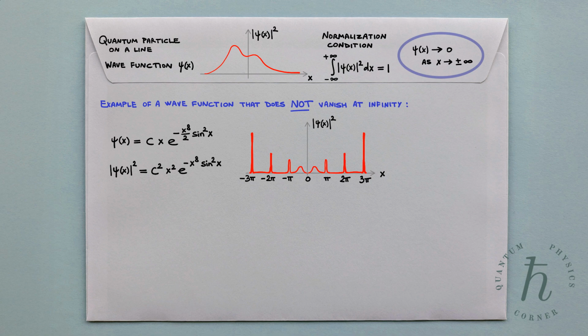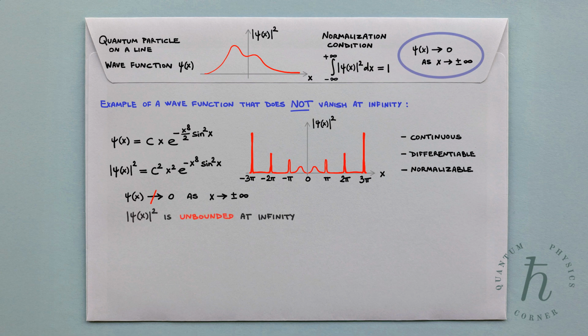This density function is continuous, differentiable, and most importantly, normalizable. We'll return to the question of normalizability in a moment. In this example, the wave function psi not only fails to vanish as x tends to plus or minus infinity, it actually becomes unbounded at infinity.